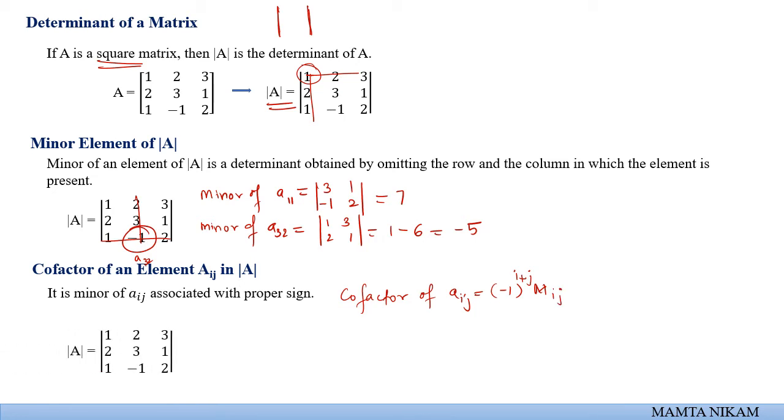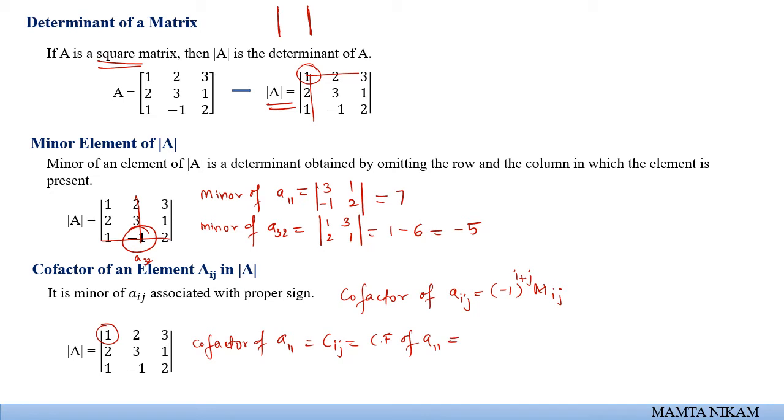Suppose you are given the same matrix, we write the determinant form. Now suppose you have to find the cofactor of this one place. So the cofactor of A11, you can also denote it as Cij, or you can also write it as Cf of A11, not an issue. All these notations are valid.